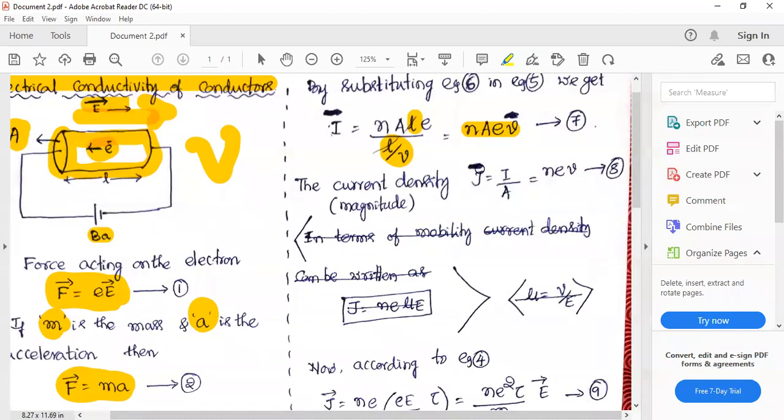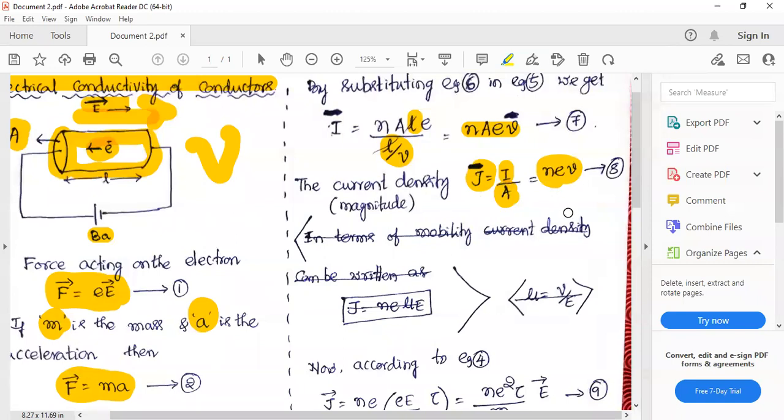And again, you know that the current density is given by current divided by area. This is a thing which I have done in semiconducting material. Current density is equal to I divided by A, and therefore I can remove A in the current, and nev gives us the current density expression. This is very similar to what we have done in the semiconductors. Current density is nev.